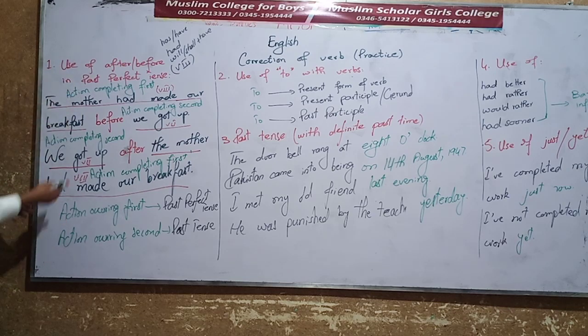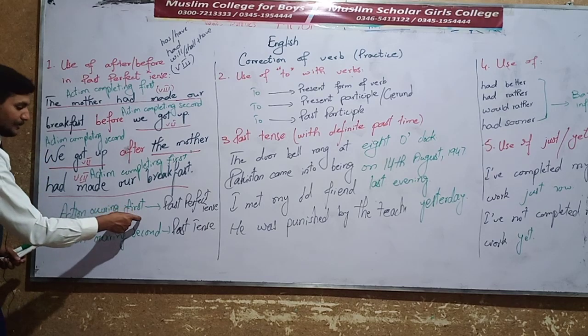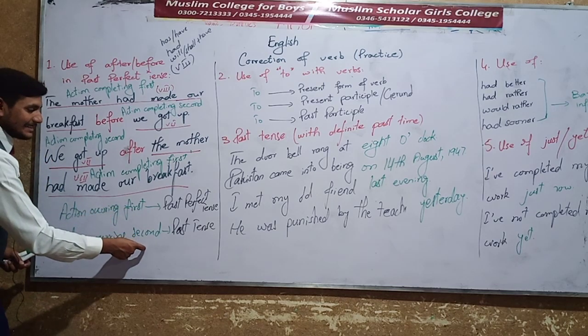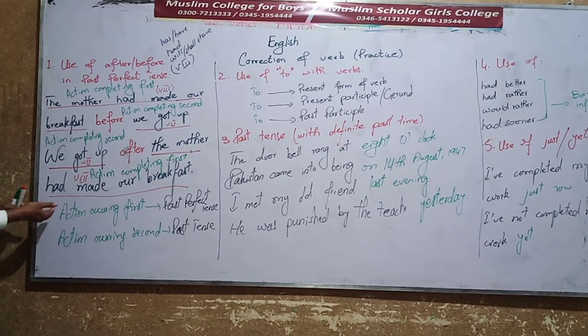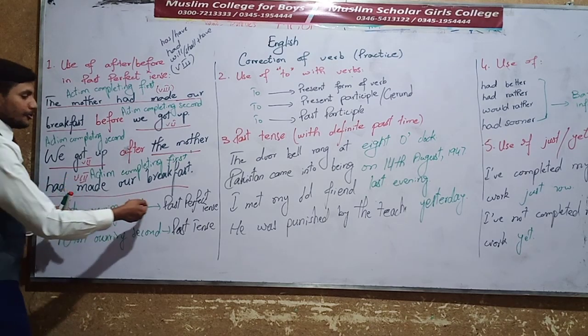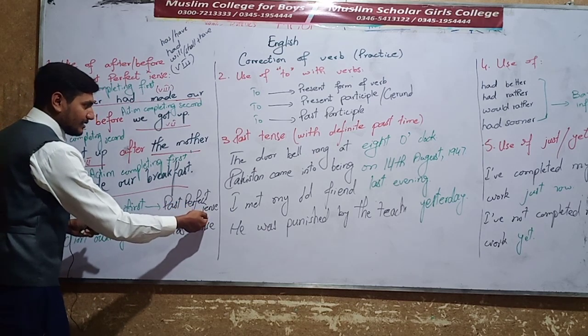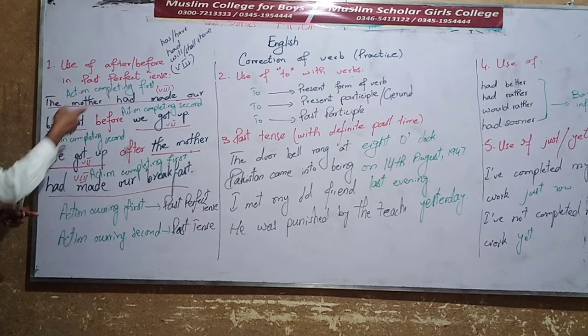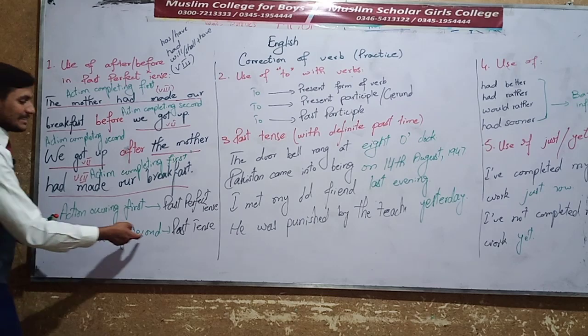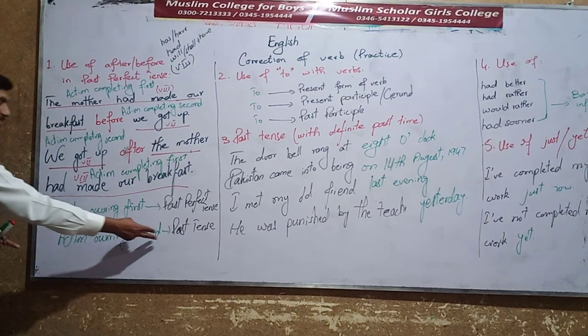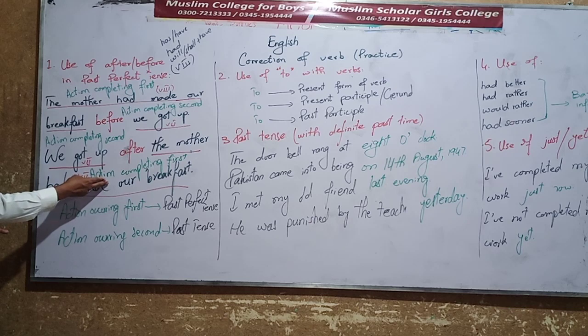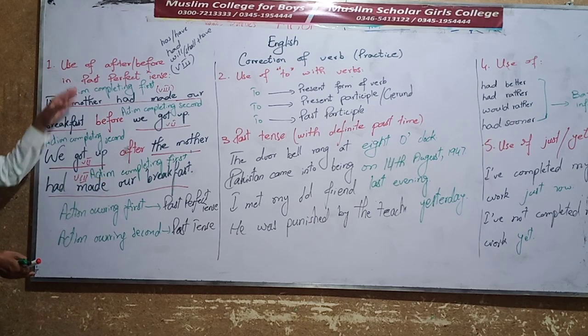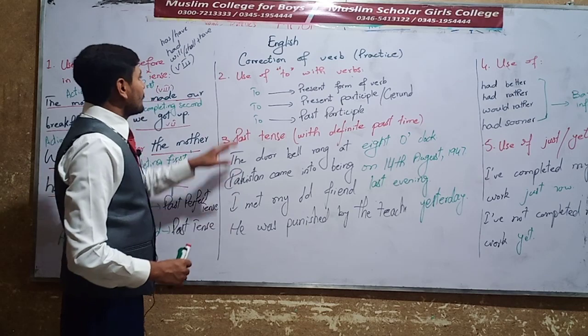So we can make a conclusion of this point, saying if we have sentences based on past perfect tense where there are two actions, one is happening first, the other is occurring second. The action occurring first should be translated in past perfect tense, that is had plus verb's past participle form, and the action occurring second should be translated in past tense, which is verb's second form. I hope you might have understood it.